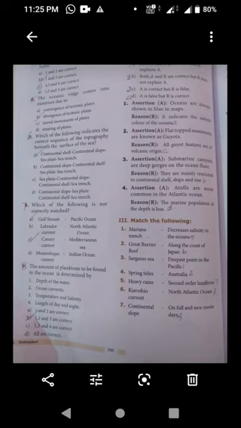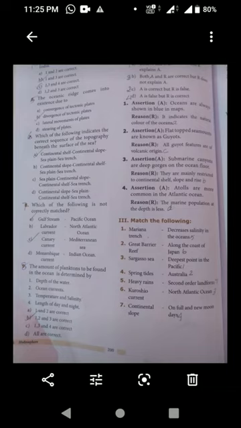Spring tide on full and new moon days. Heavy rains decrease salinity in the oceans. Kuroshio current along the coast of Japan. Continental slope, second order landform. So the answer is 5, 6, 1, 2, 7, 3, 4. Okay.